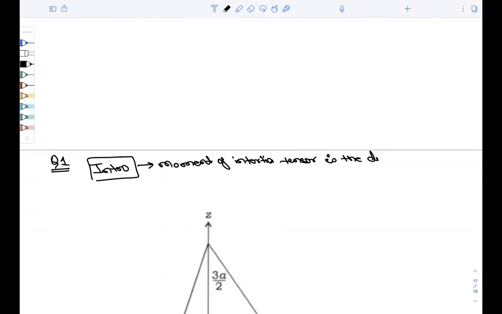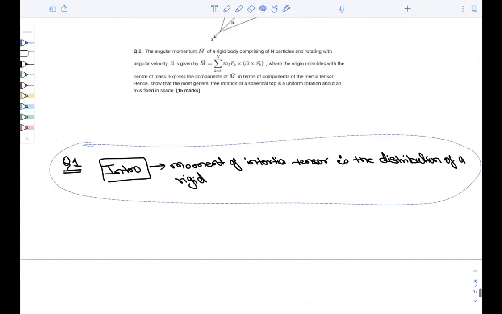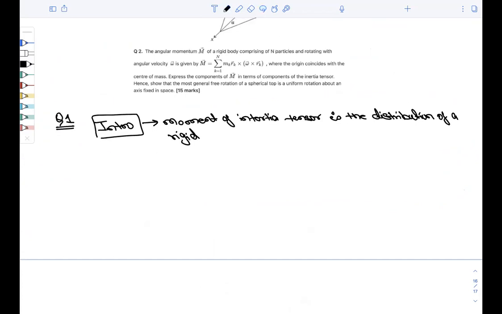is the distribution of a rigid body around a point. For the scalar we know it is around an axis, but the moment of inertia tensor is the distribution of mass of a rigid body around a point. And you also need to write a few more things, that it is a tensor of rank 2.